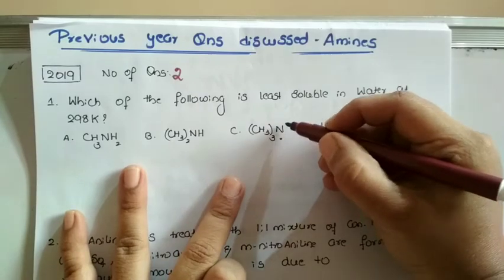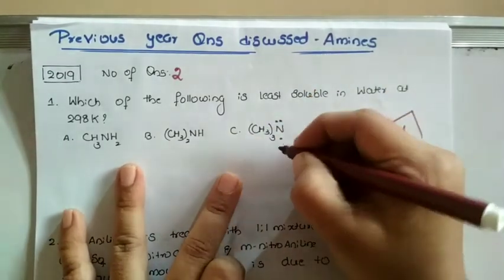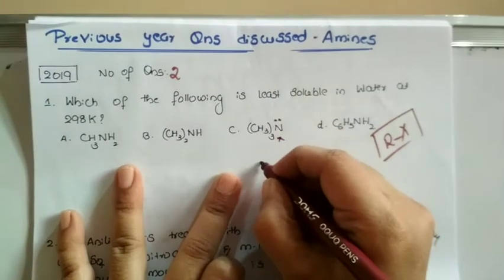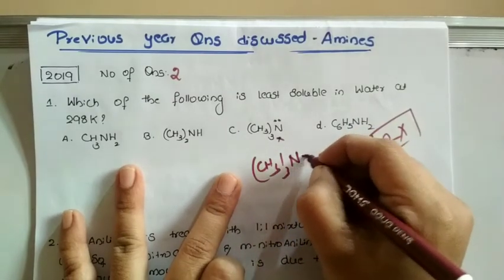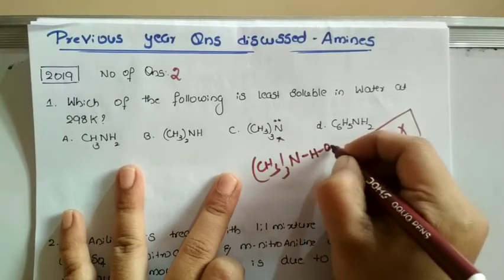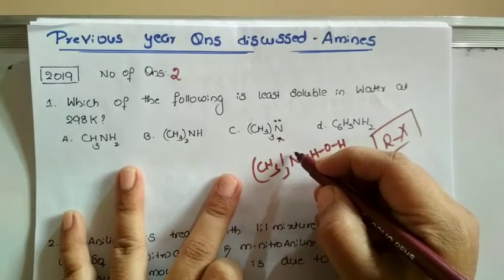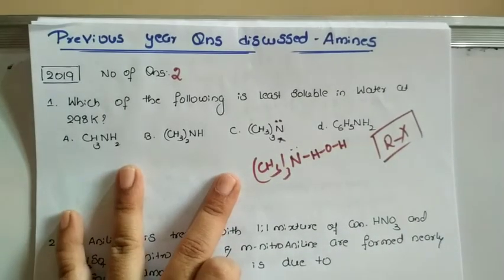Though it does not have a hydrogen, it has a lone pair of electrons. This tertiary amine will form a hydrogen bond with a water molecule through the involvement of this lone pair of electrons in bonding with a water molecule.